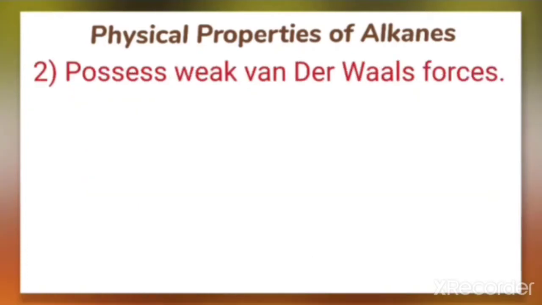The next property is that it possesses weak van der Waals forces. Because there is very little electronegativity difference between the carbon and hydrogen, these molecules are held only by weak van der Waals forces, which are also called London dispersion forces.